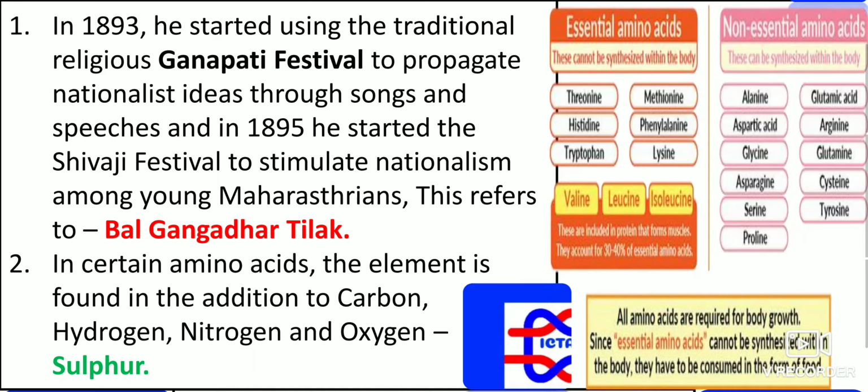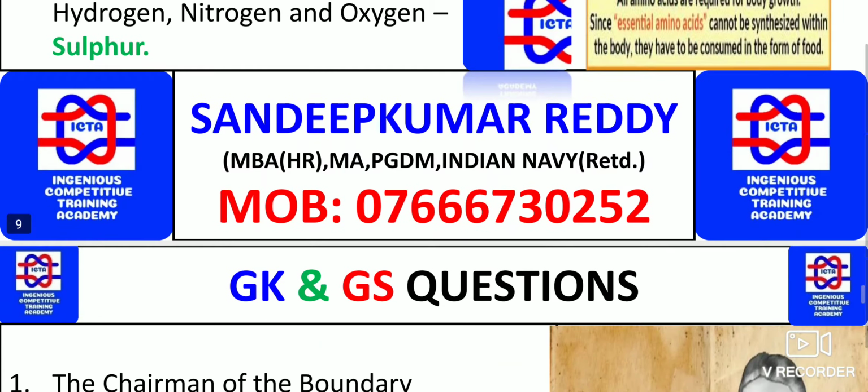In certain amino acids, an element is found in addition to carbon, hydrogen, nitrogen and oxygen. Along with that, sulfur is also present. So as you can see, you can directly go through whatever amino acids are present. Along with carbon, hydrogen, nitrogen and oxygen, sulfur also exists.